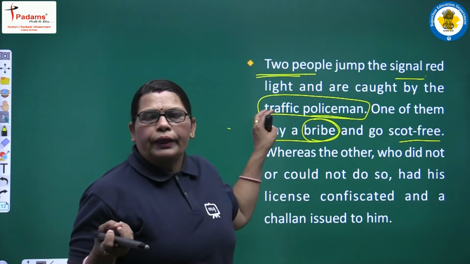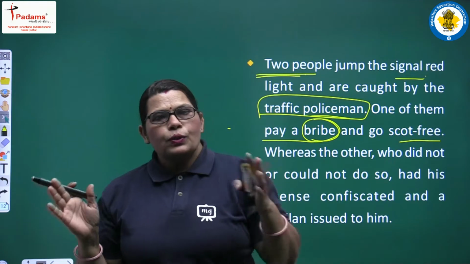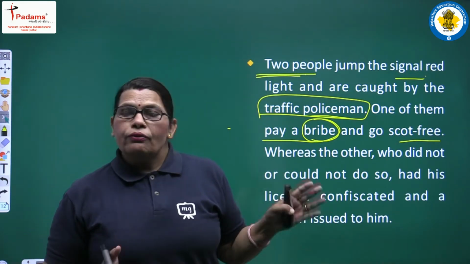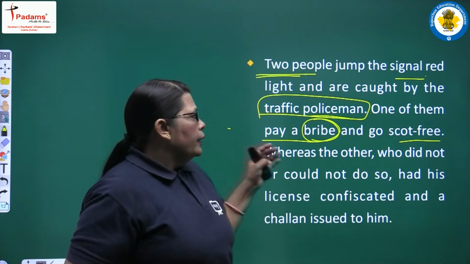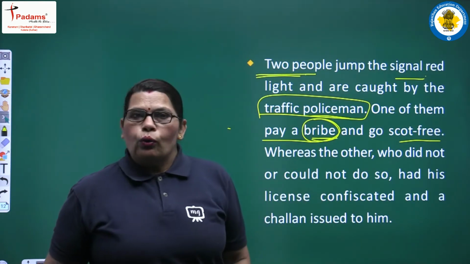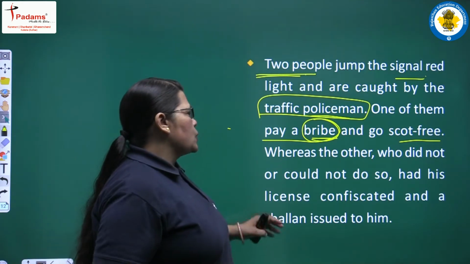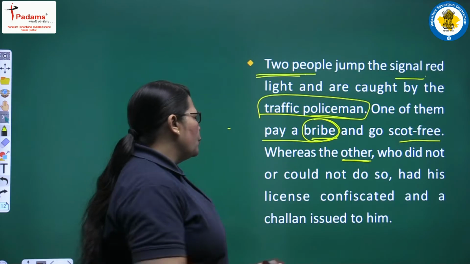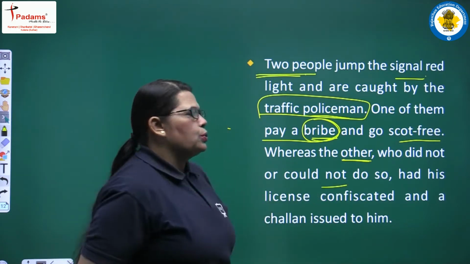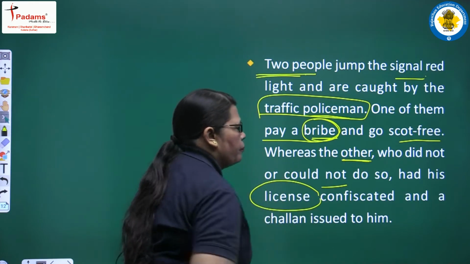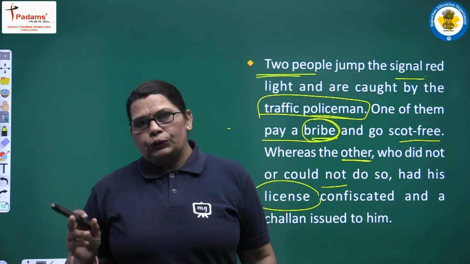He gave a bribe to the traffic policeman. It is not okay, though it seems true; maybe it is a fictitious story. So he gave a bribe to the traffic policeman and went scot free. What about the other one? Whereas the other, who did not or could not do so, had his license confiscated and a challan issued to him.